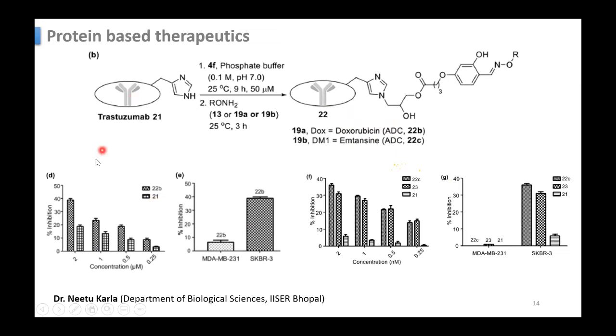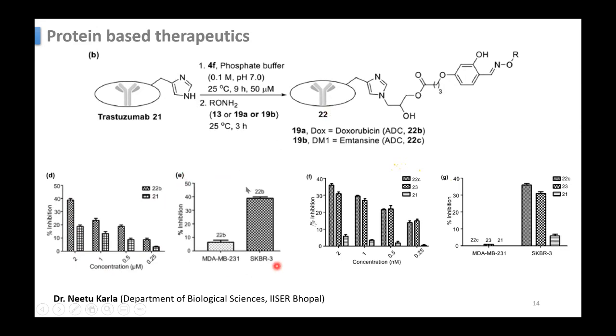So you can see the cell inhibition in 22B and 21. This 22B is the antibody drug conjugate. Cell inhibition is pretty high compared to trastuzumab. As you are increasing the concentration of 22B and 21, you can see the cell proliferation inhibition is higher in the case of this antibody drug conjugate.